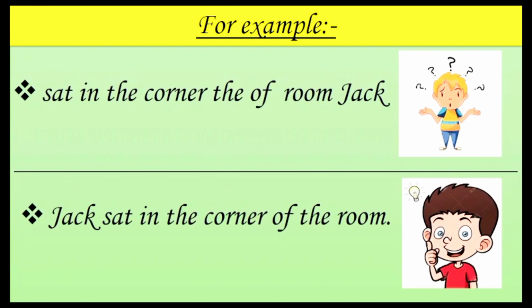Here, there is a group of words like sat, in, the, corner, the, of, room, Jack. So many words are here, but does it make any sense? No. Now, if I read, Jack sat in the corner of the room. Now, as we can see, I have rearranged those jumbled up words, and now this group of words is making sense. Hence, it is called a sentence.